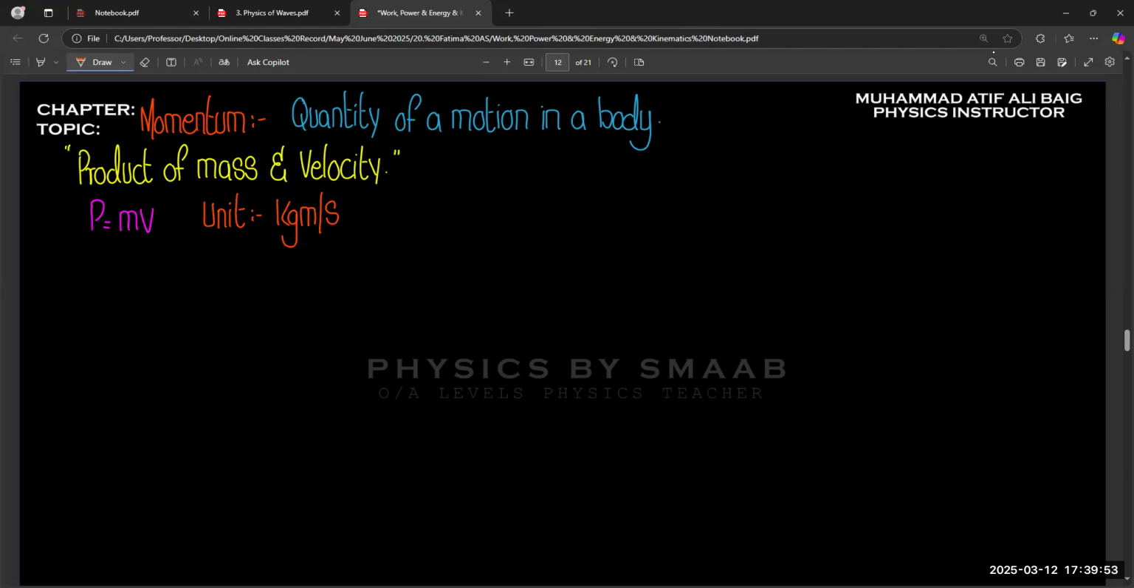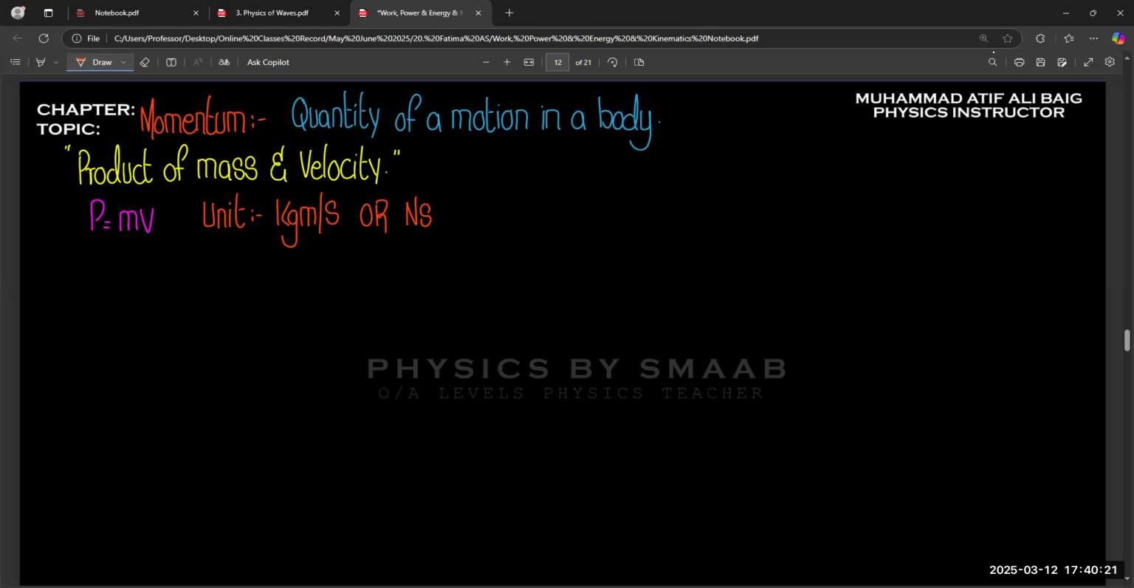And we also use another unit, Newton second, because we know about the idea of impulse. Impulse is equal to change in momentum, and impulse is force into time. So we can use Newton second or kg meter per second for the momentum. So this is the simple idea of momentum.